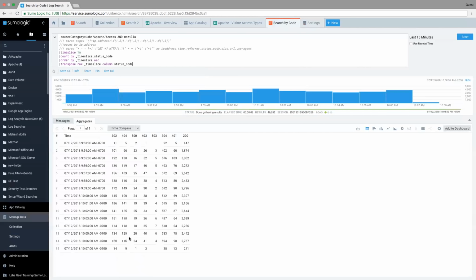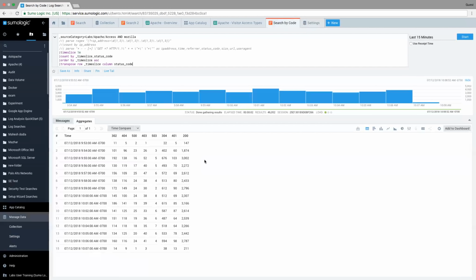We're still going to go further with it, but this is better. So now I have my time. So I have my 9:53, and then I see the time slices at the top. So I can pretty easily see, at 9:55 there were 3,200, which are those successful connections, and there were only, or not only, but there were 138 404s.